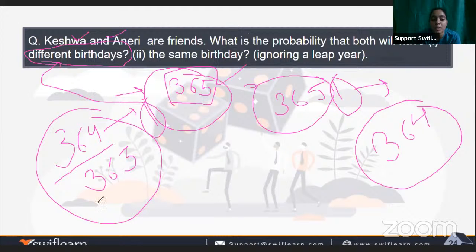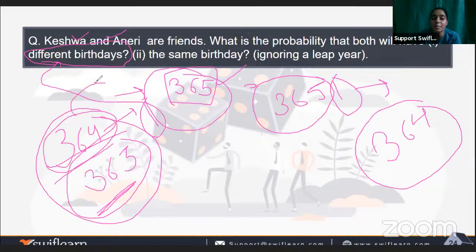Okay, so the number of possible outcomes will be 365 here, and the number of favorable outcomes for the different birthdays will be 364. The possible number of outcomes is 365. Obviously, we ignore the leap year.